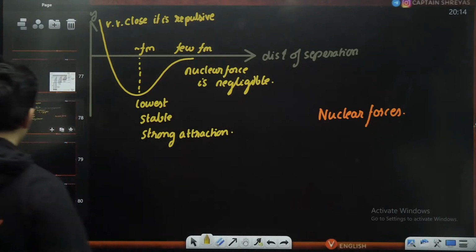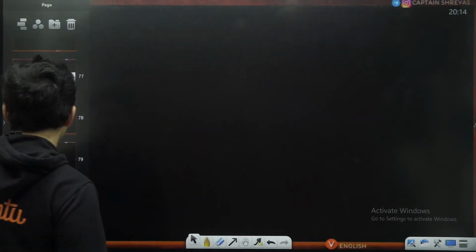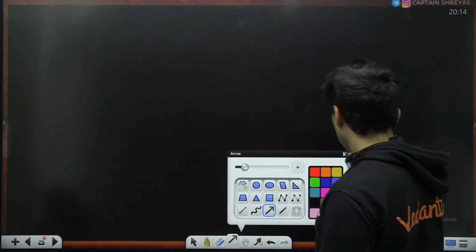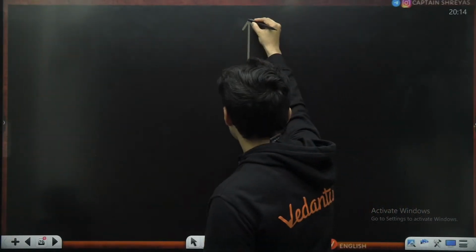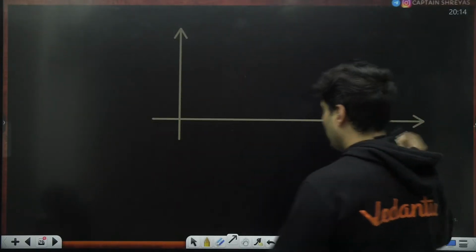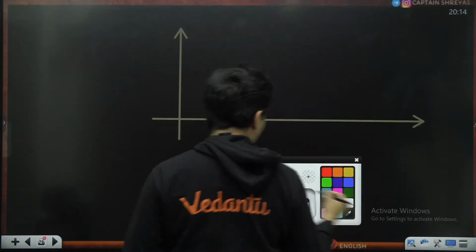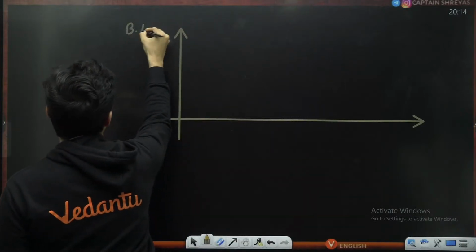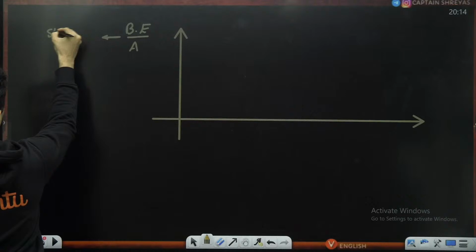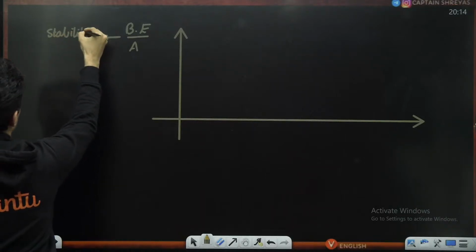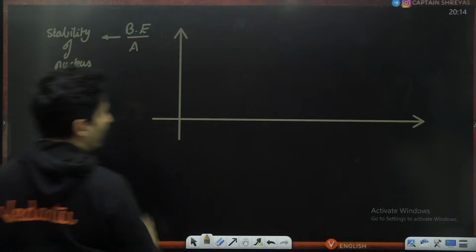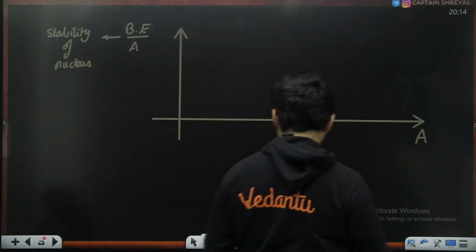Yep, very good. Then the next curve that you should definitely know in the nucleus is this particular graph, where you have the binding energy per nucleon, which gives me the stability of the nucleus, versus the atomic mass number.